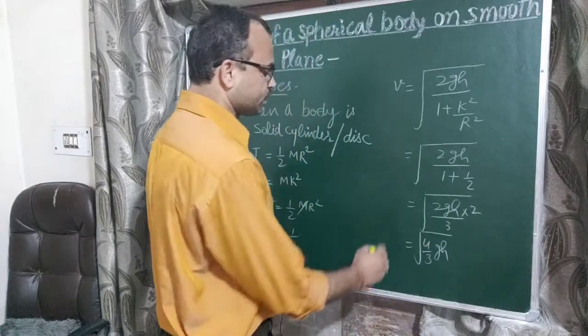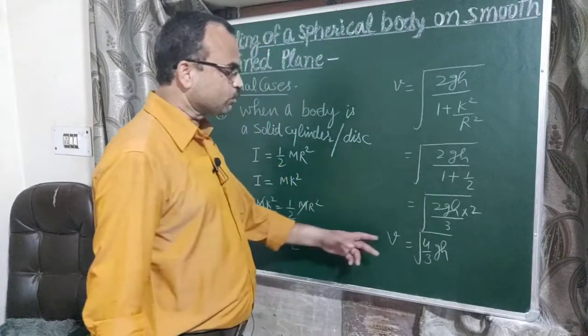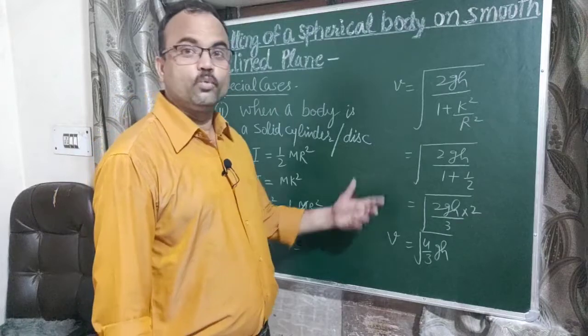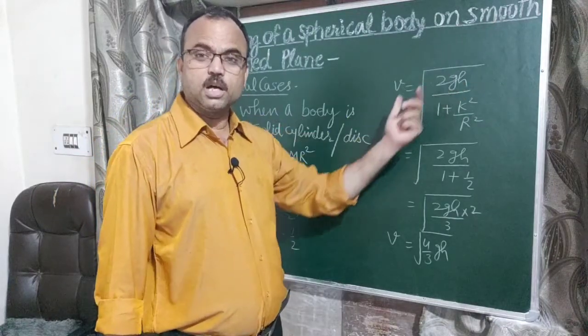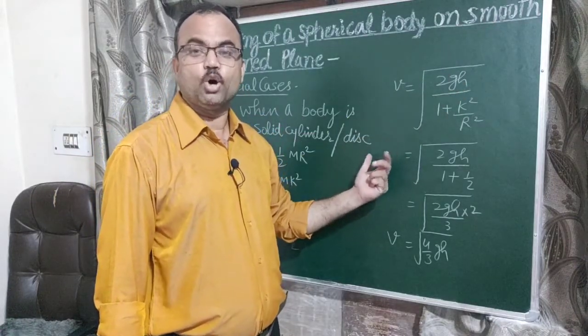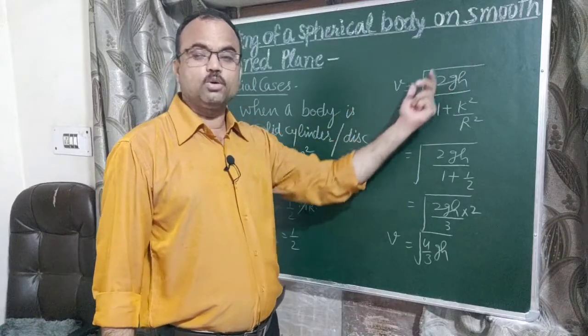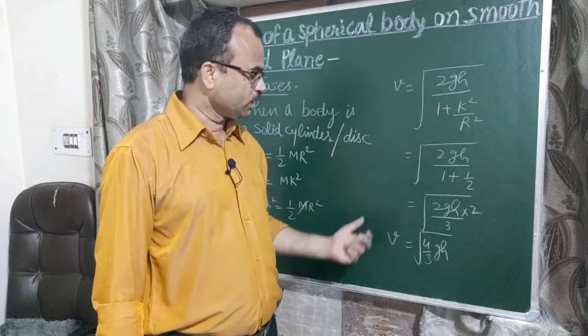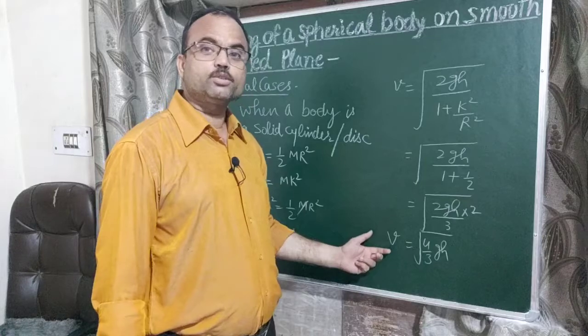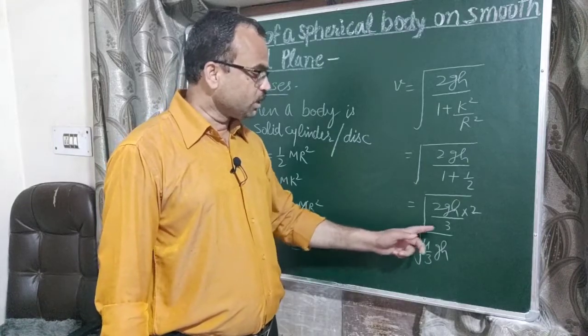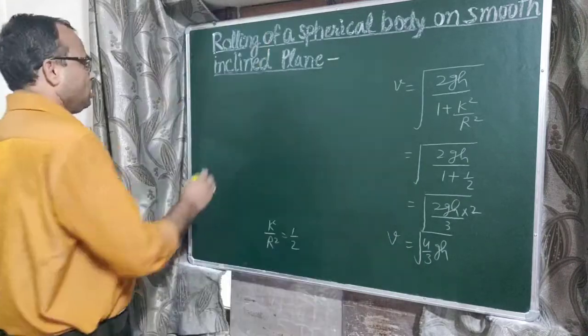So by this equation we can directly calculate the velocity when a cylinder or disc rolls down over the inclined plane. So the velocity of a disc or cylinder will be the square root of 4/3 gh.